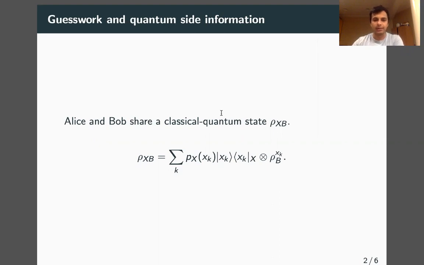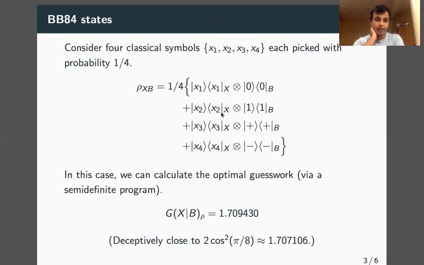Alice and Bob share this classical-quantum state. Now, assume that Alice has 4 symbols that she can pick, and each of Bob's corresponding states are the 4 BB84 states. That is, Alice has these 4 classical symbols, x1, x2, x3, x4. Each is picked uniformly at random, and each of these respectively is correlated to one of the BB84 states. Overall, if you trace out the X system, you see that Bob just has the maximally mixed state. However, he can use this side information to guess the value of whatever Alice chooses.